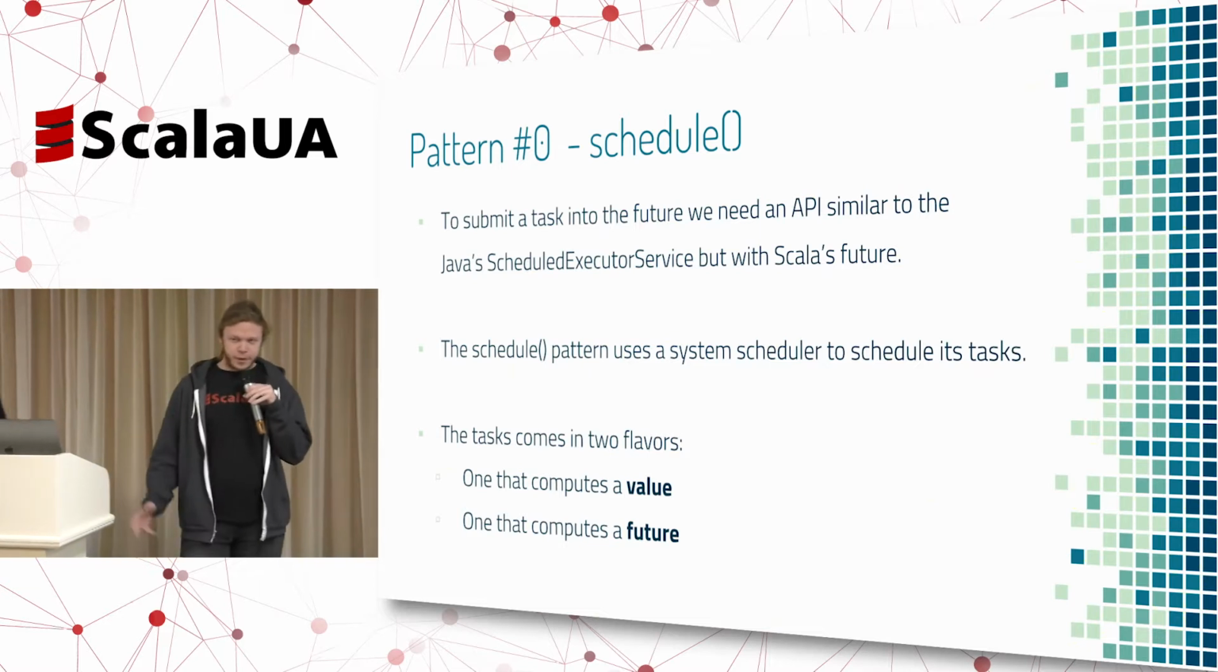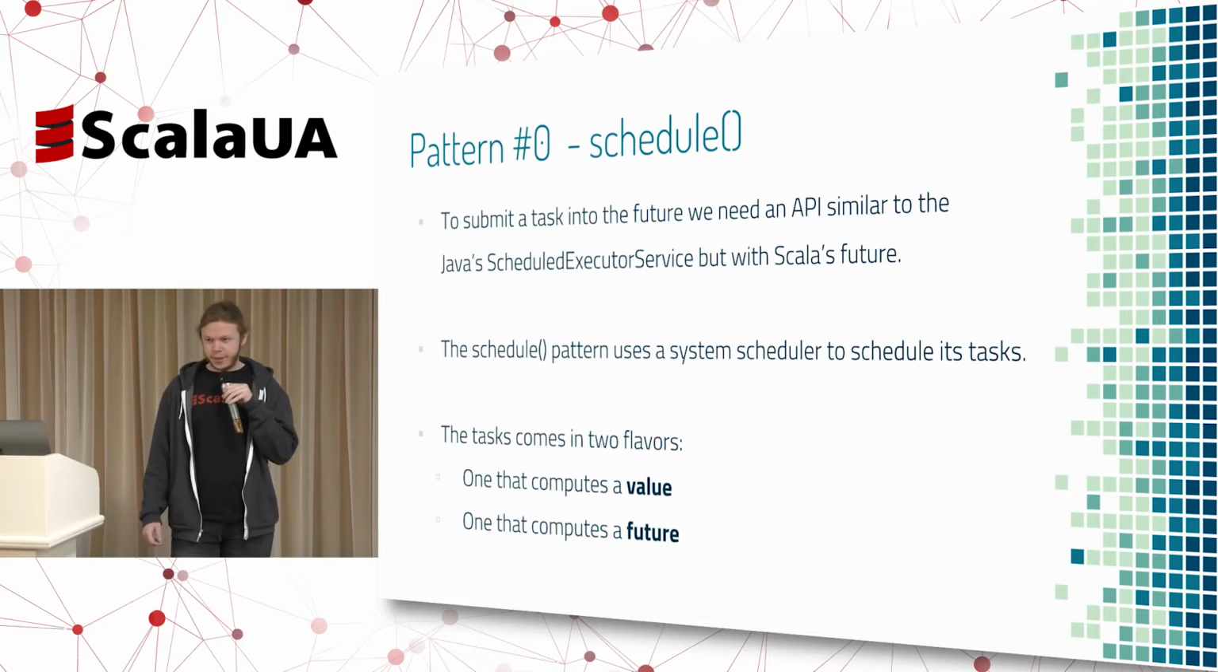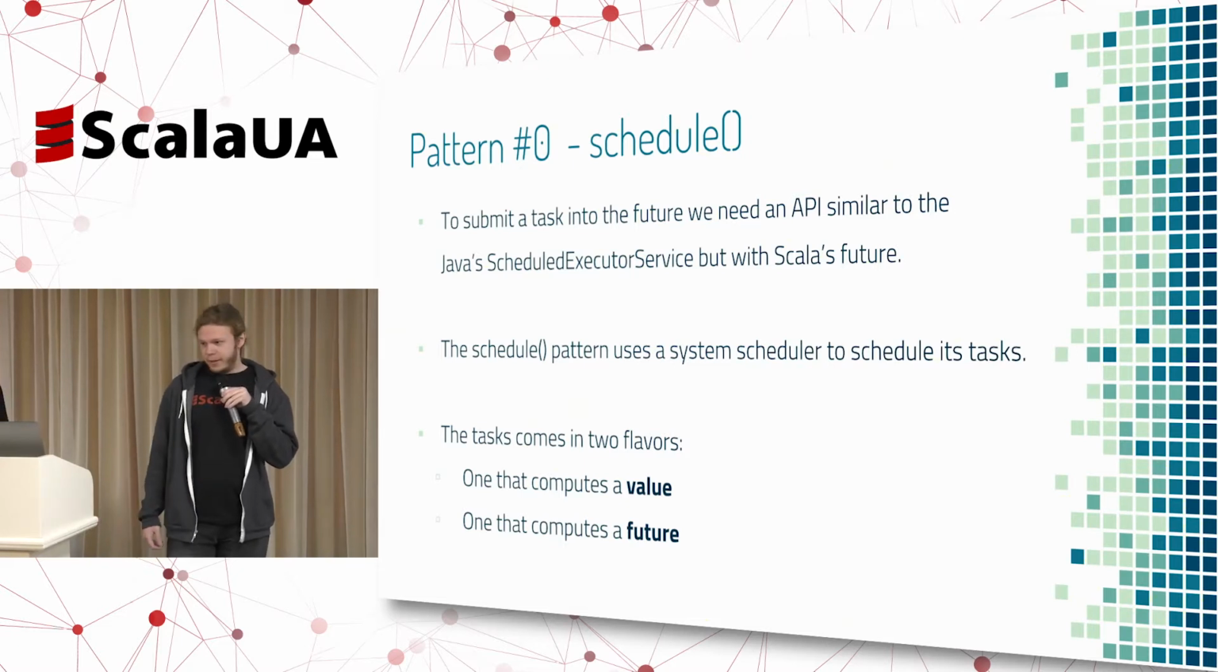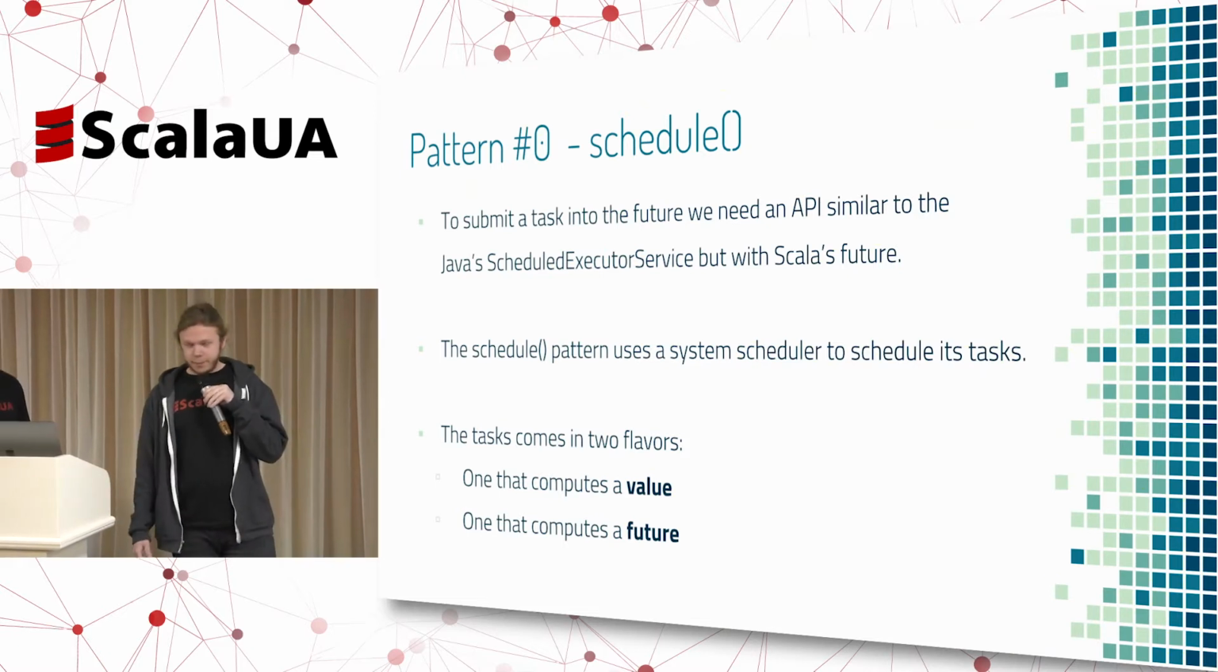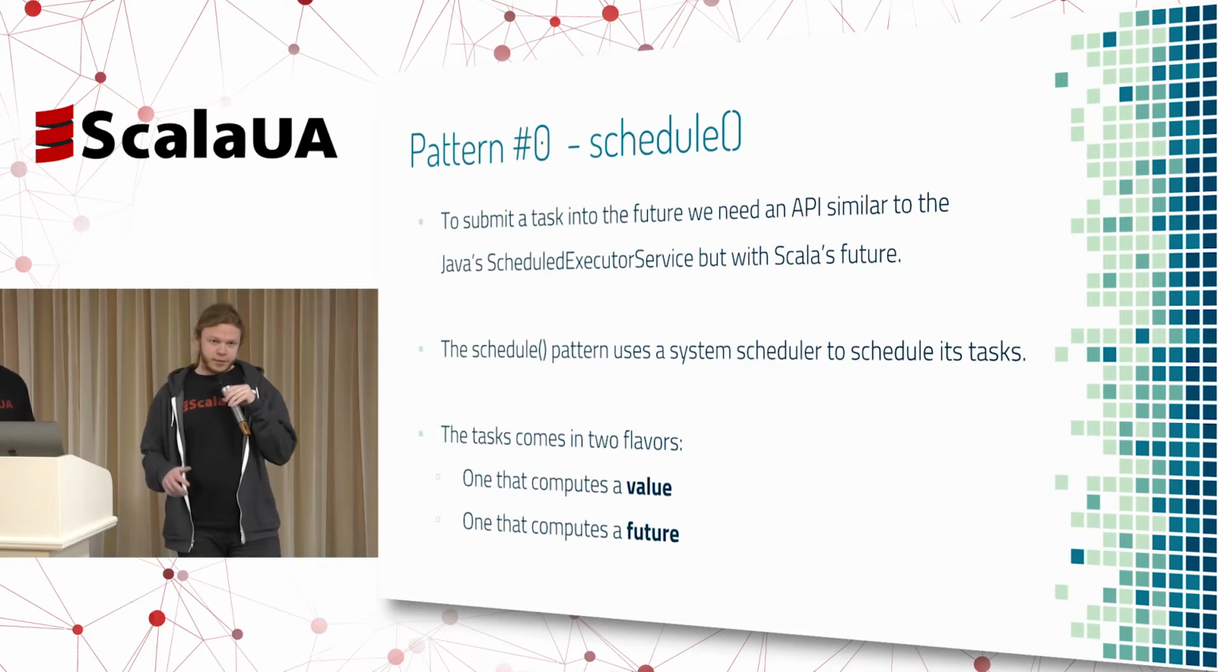So the first pre-pattern, or pattern 0 for this talk, would be schedule, one of the primitives for the other patterns we'll show you today. For most of you that are familiar with Java, in Java we have the Java ScheduledExecutorService to schedule tasks in the future. Scala actually does not have any API to schedule tasks. We needed the ability to reference time for futures, whether to compute a value in the future or compute a future in the future.